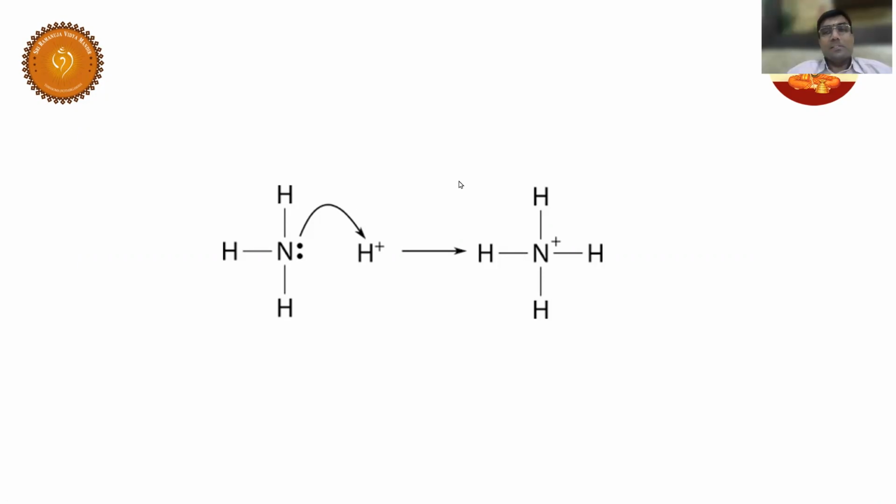Okay, I'll teach. Listen. See here, this is an electron pair. Two electrons means an electron pair. It is donating, so it is an electron pair donor. As per the definition of Lewis, it is a base, a Lewis base. And H plus is accepting this electron pair, so the electron pair acceptor is a Lewis acid. Now it leads to the formation of NH4 plus. I hope you are clear.